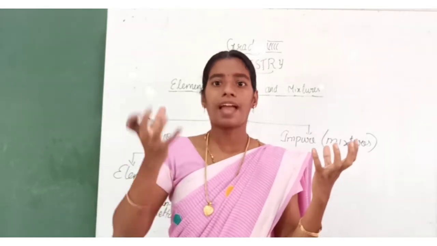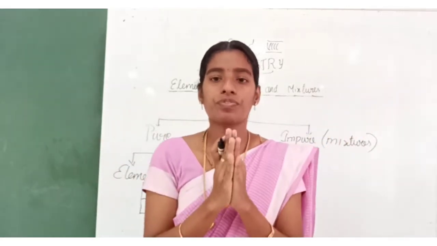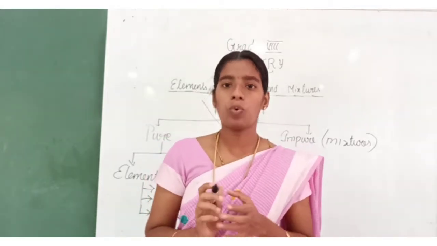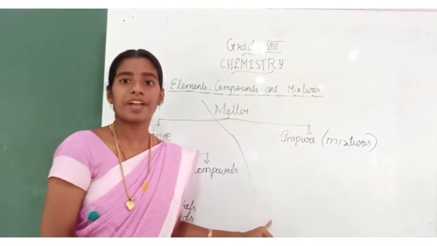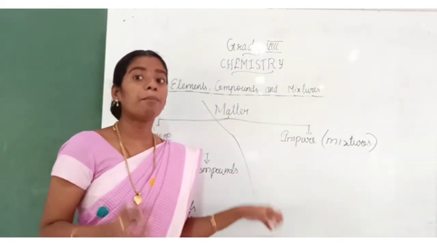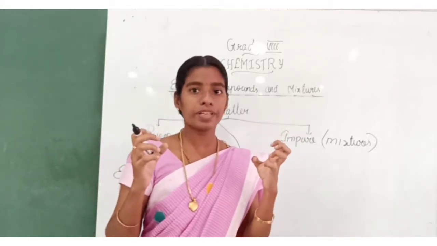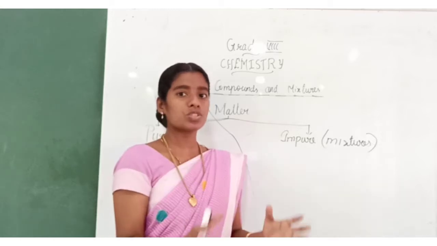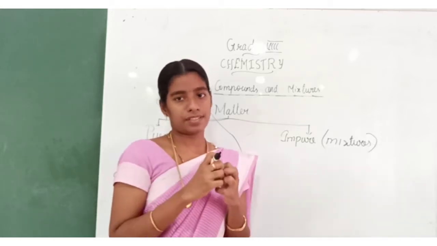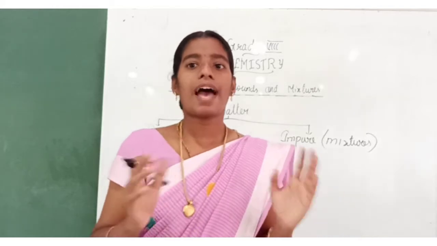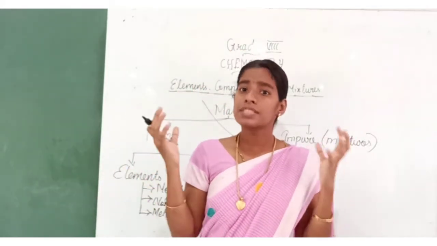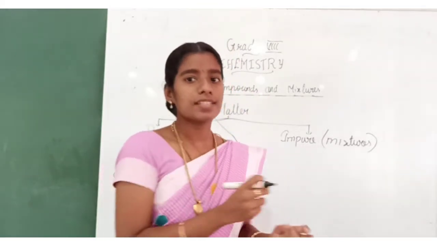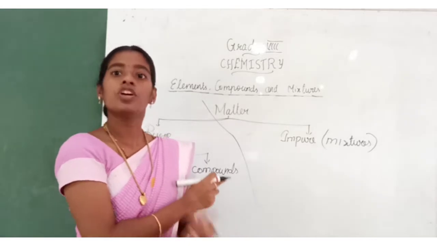This sodium and chlorine combine to form sodium chloride, that is table salt. Now, compounds can be classified based upon the bond. How the sodium and chlorine combine together, what type of bond is used to combine them. All compounds have some force to combine. Depending upon that, compounds can be classified into two types.